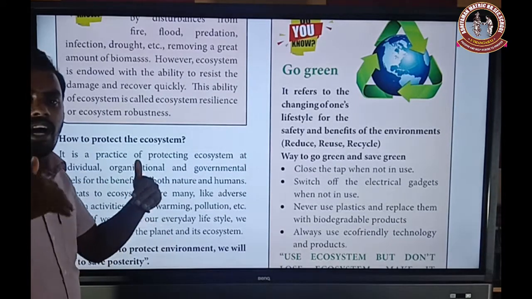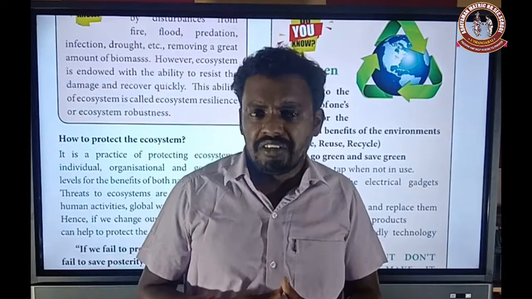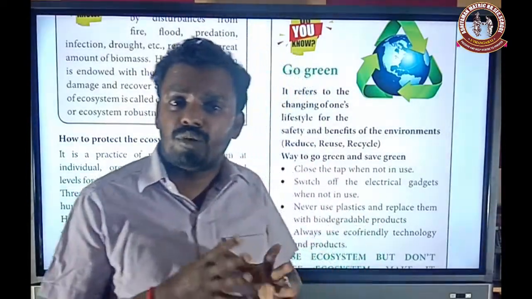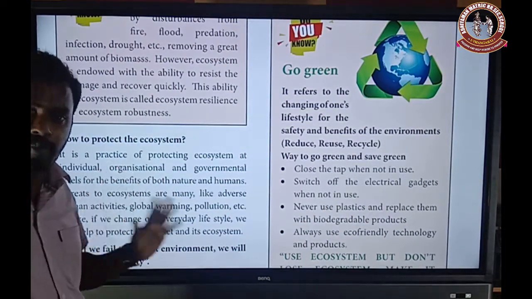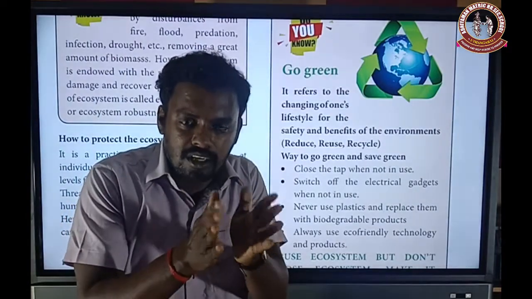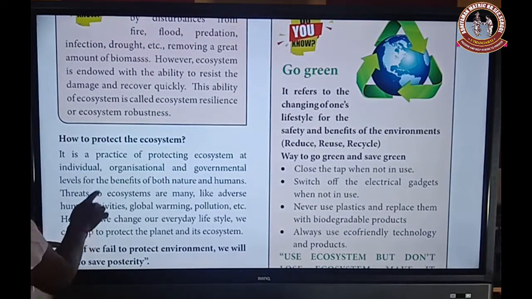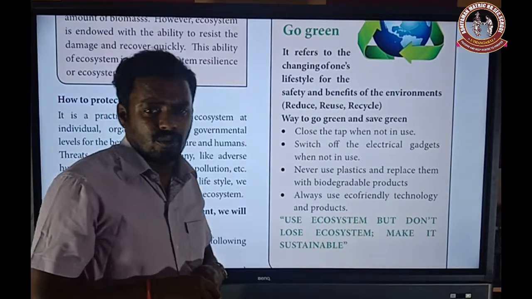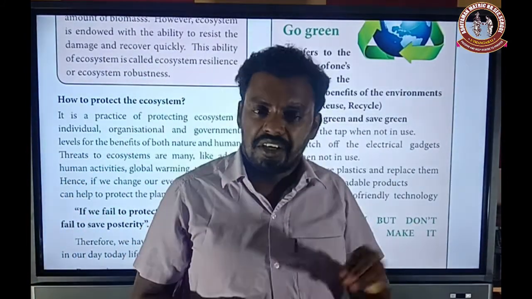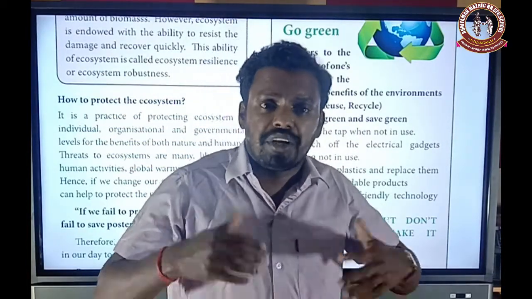Or some kinds of organization and the governmental level. The government provides a number of projects. So the main aim or main objective of all these organizational and governmental projects is only one purpose. That purpose is to protect the ecosystem or to protect our environment, for the benefit of both nature and humans. Then it will be threatened. Threatens means fearness. So all these problems are created every day in our day-to-day life. So it is a fearness.